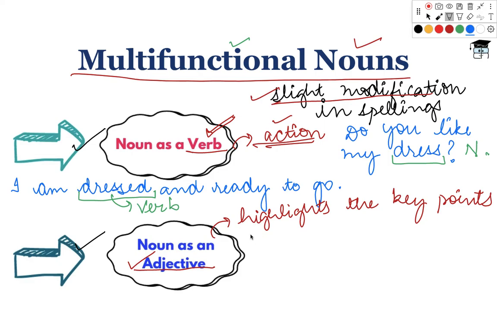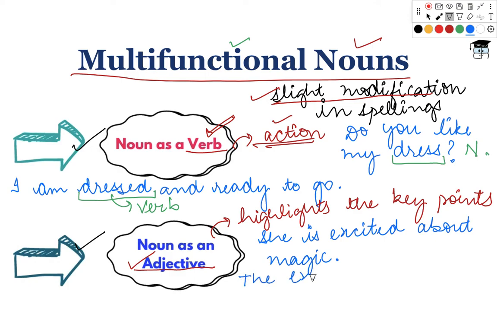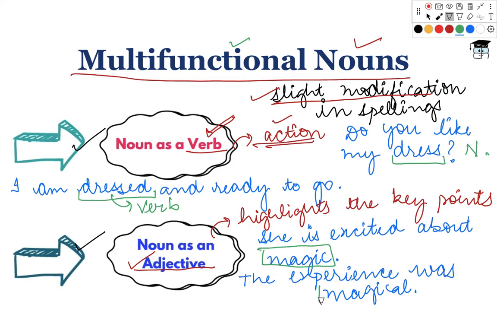Consider this statement. She is excited about magic. And I will write another statement: the experience was magical. Okay, now in both these sentences, the words magic and magical are two different functions of noun.